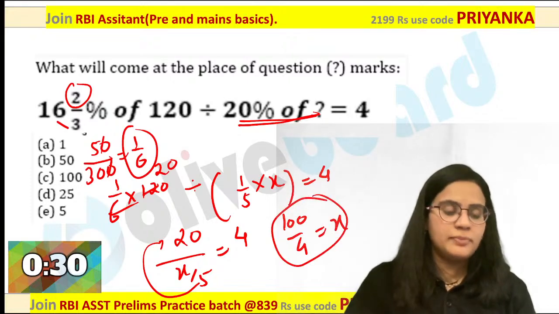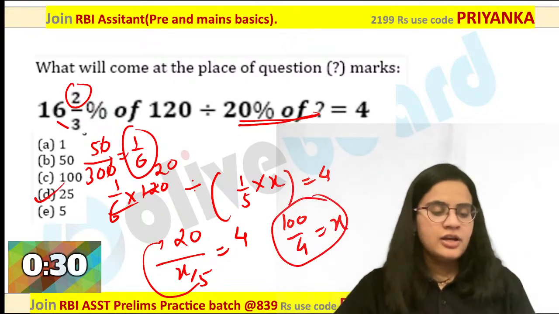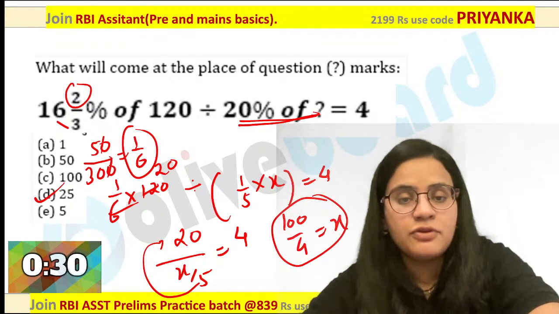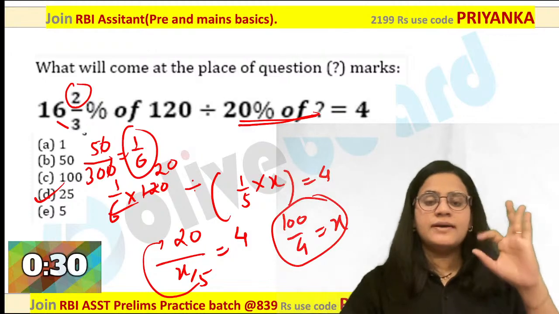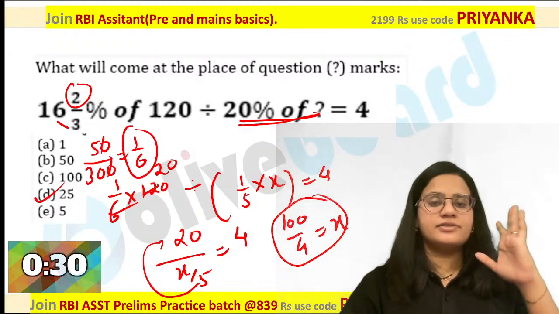So x value is going to be 25 in this case. So, a question based on the BODMAS rule. You need to be very careful which operation you are doing first. Otherwise you may end up with a wrong answer as well.